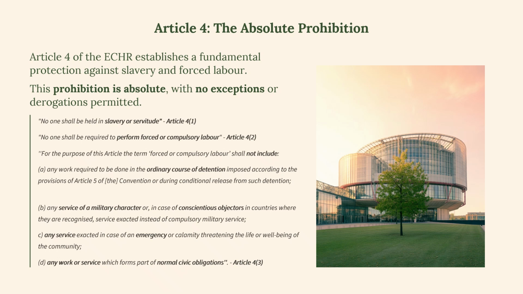Article 4, the absolute proposition. So it's developed in this context in the 1940s and 50s. Article 4 of the European Convention on Human Rights establishes a fundamental protection against slavery and forced labour. The prohibition is absolute with no exceptions or derogations permitted. No one shall be held in slavery or servitude, Article 4.1.